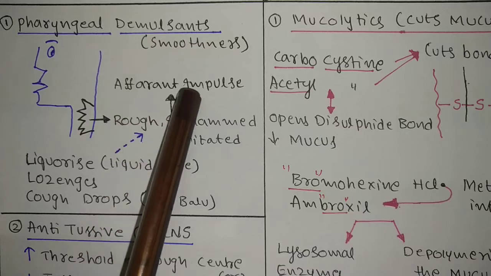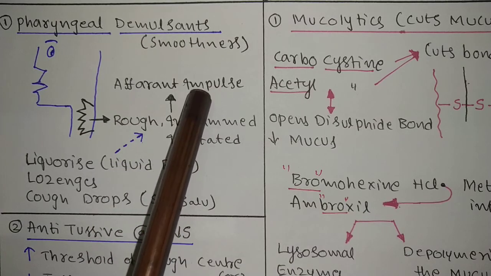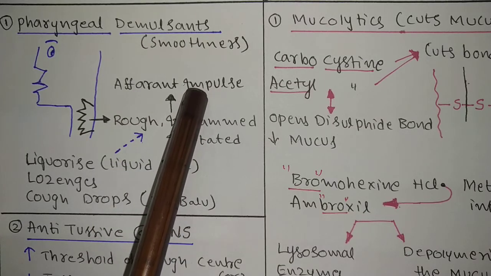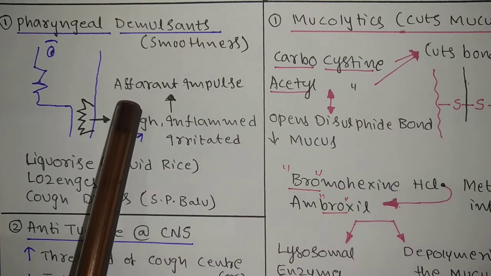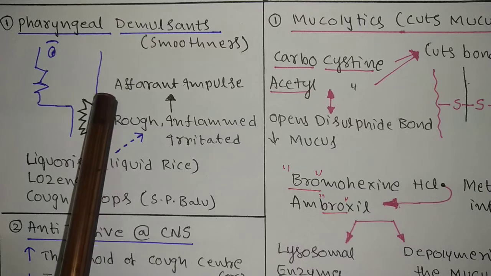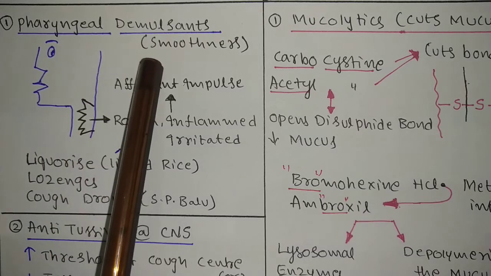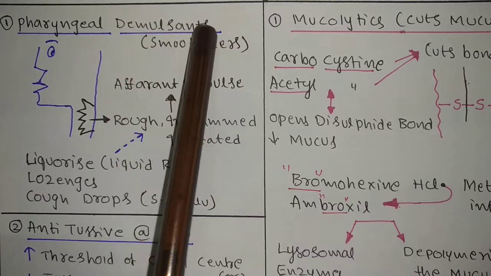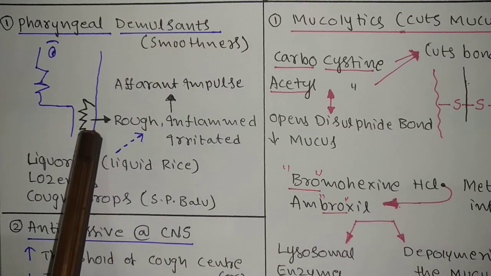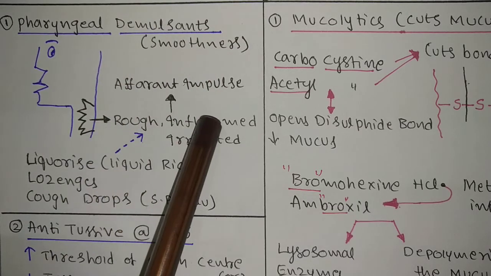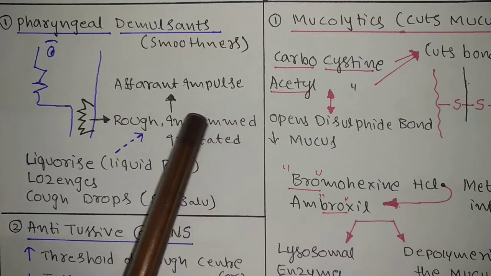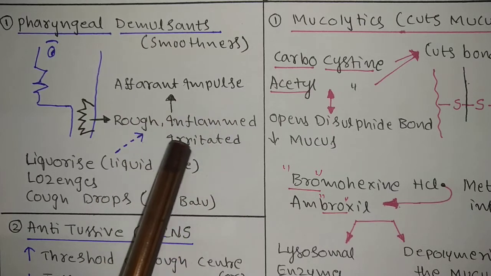This signal will go to the brain, to the cough center, so that's why you get a cough. Now our job is to reduce this roughness and make it smooth. That's why we use a demulcent. You have to make it smooth, so we can avoid the roughness, inflammation and irritation.